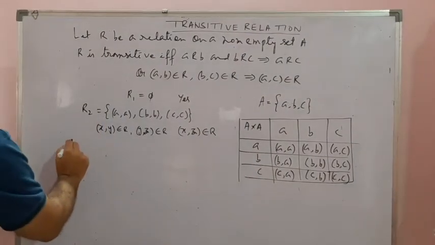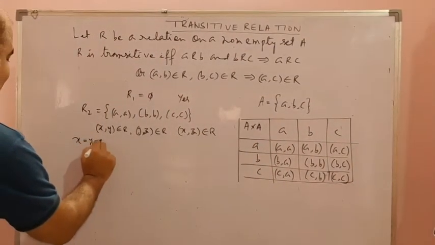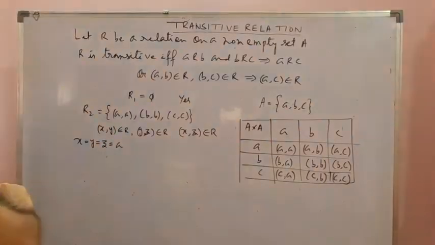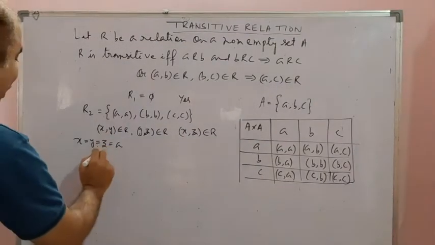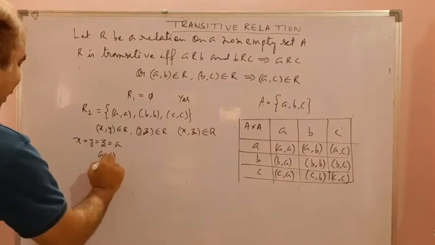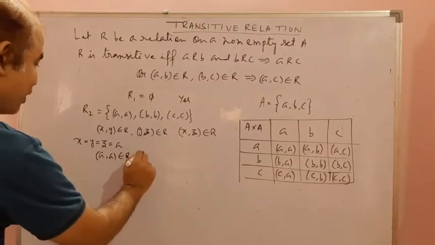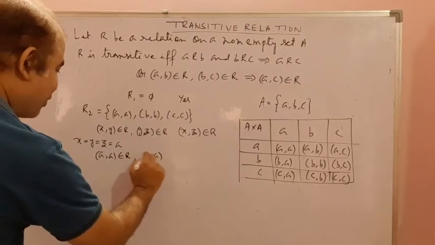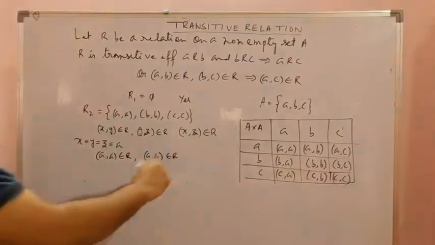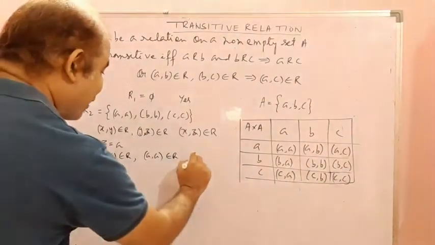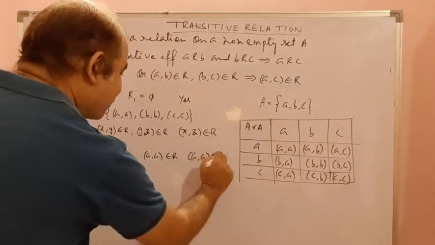Now if I consider X, Y, Z all equal to A, then (X, Y) belongs to R can be written as (A, A) belongs to R, (Y, Z) belongs to R as (A, A) belongs to R, and it implies (X, Z) belongs to R, that is, (A, A) belongs to R.